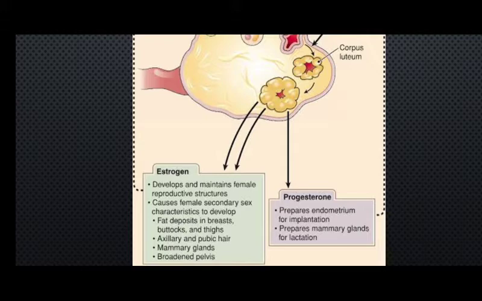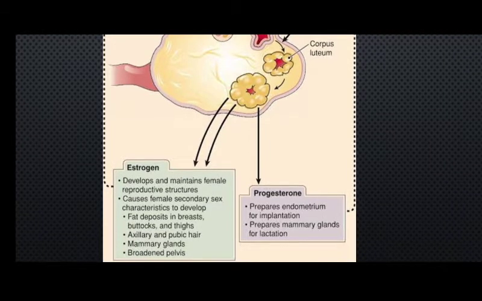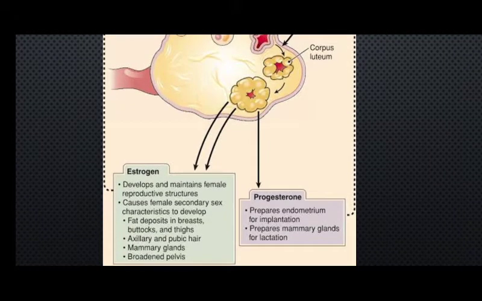In the case of progesterone, it helps in the maintenance and formation of the endometrium. Also, after the implantation of the embryo in the endometrium, it maintains that state and triggers lactation from the mammary gland. So these are the two processes which progesterone does.